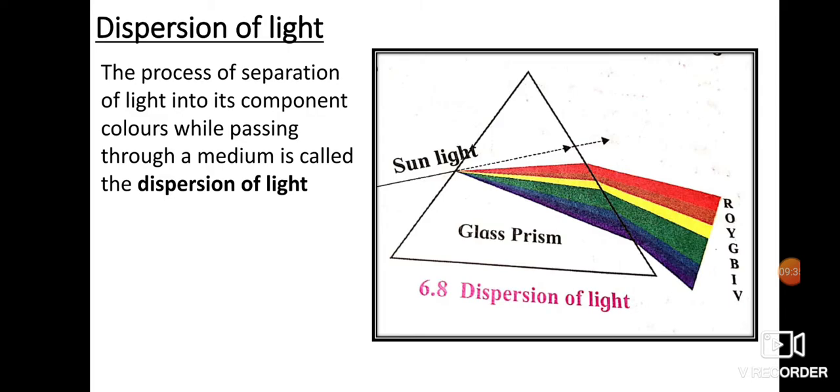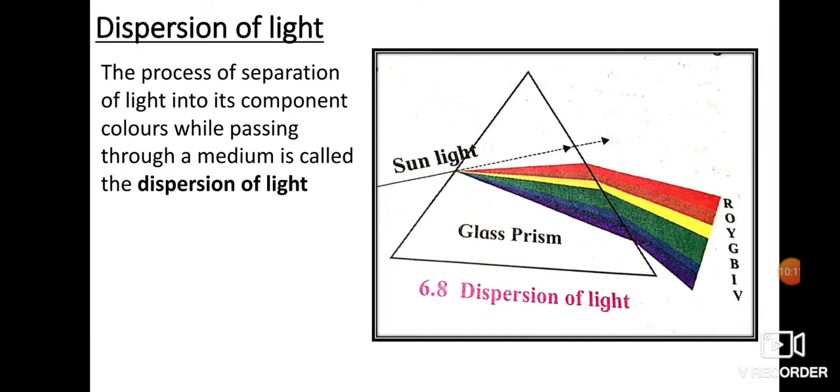But the velocity of light in a medium depends upon the frequency of light, and thus different colors travel with different velocities in a medium. For example, when a white light enters a single medium like glass, the angles of refraction are different for different colors. Suppose this white light is traveling in vacuum, the velocity of all the different colors is the same. That means in vacuum you can see the white light as only white light.